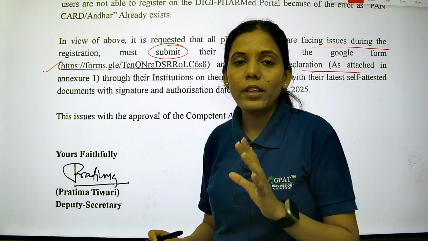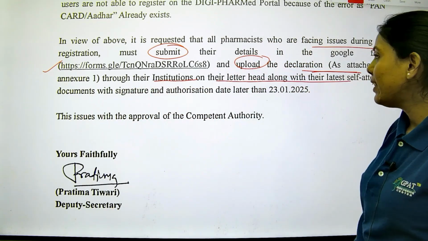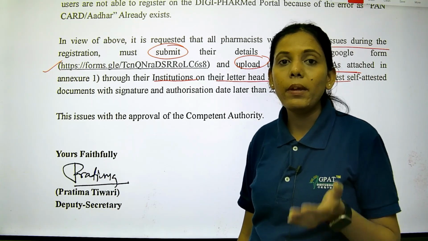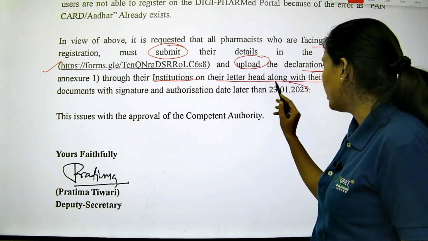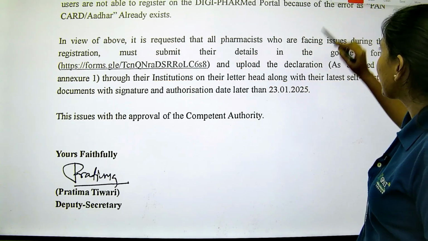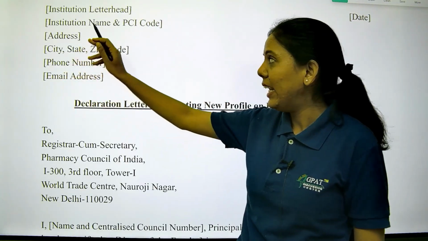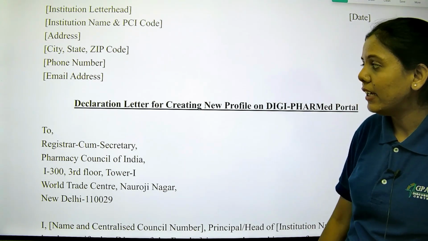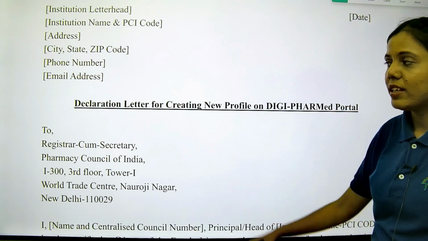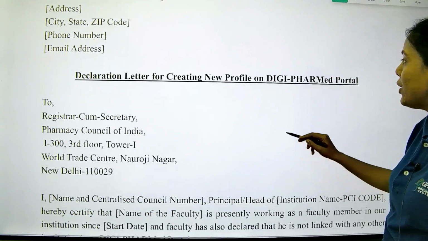This has to be on the college head or the institutional head's letterhead, along with their self-attested documents, and the self-attested documents should be dated after 23rd January 2025. The prescribed format has the institutional details first, like name, PCI code, address and city. Then comes the declaration letter for creating a new profile on the DigiFarmat portal.